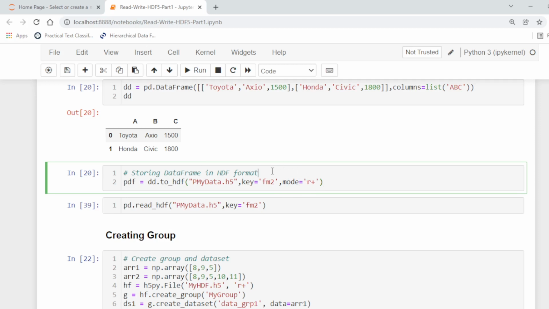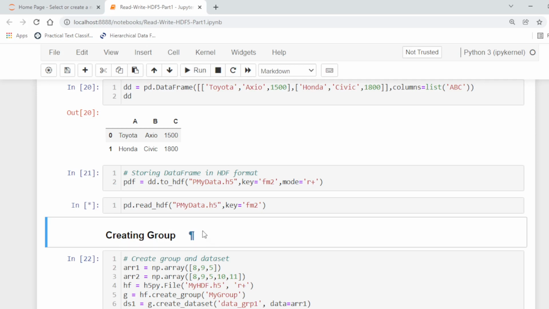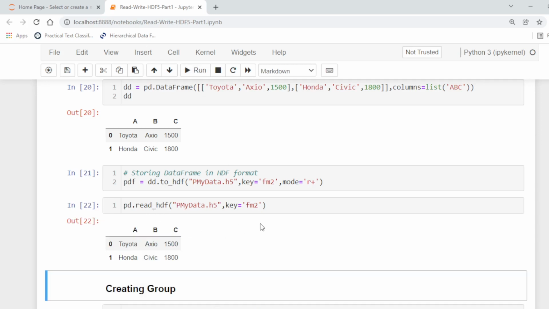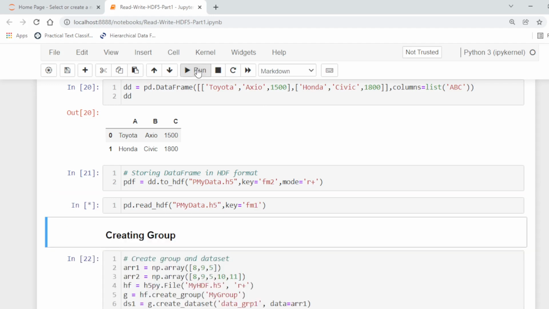We are going to use another key, fm2, so it will store the above data frame with this key. Now we can read it using read_hdf. Similarly, if we change the key, for example to fm1, we can read the other data set associated with that key.